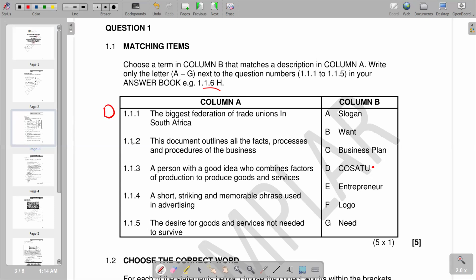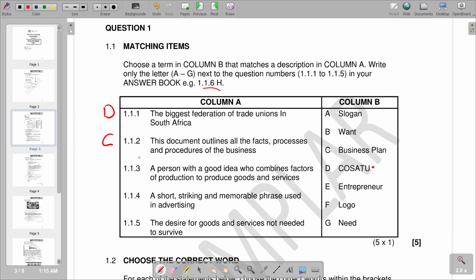Going to the second part, 1.1.2, this document outlines all the facts, processes, and procedures of the business. So we know that this is a business plan, and a business plan details the company's goals and how it plans to achieve them. This is exactly the explanation that we have, and we put business plan on our C. So we have C as our correct answer.